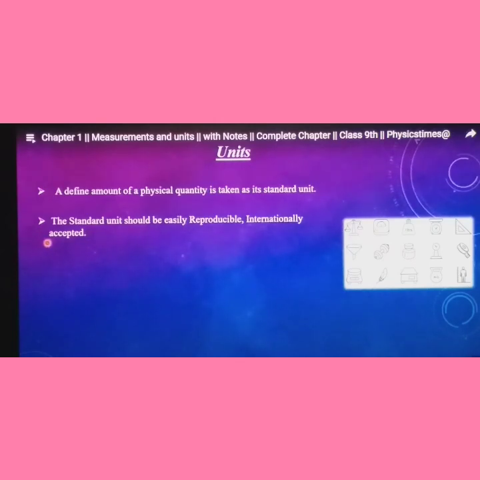Length we can measure in meter or kilometer. For time, hours, seconds, etc. So a definite amount of physical quantity is taken as its standard unit. The standard unit should be easily reproducible and internationally accepted. That means the unit should be followed throughout the world, so it is an internationally accepted one.